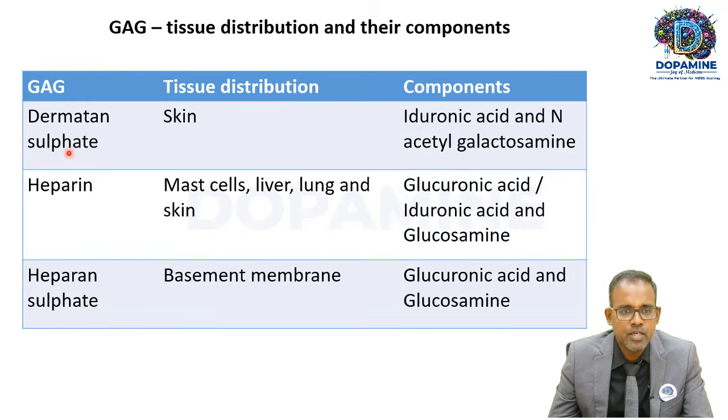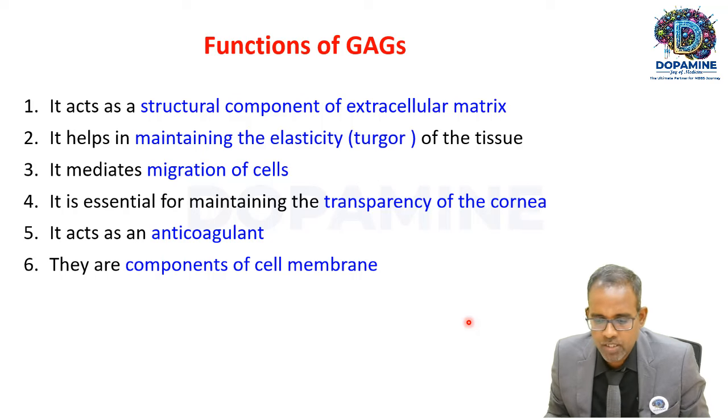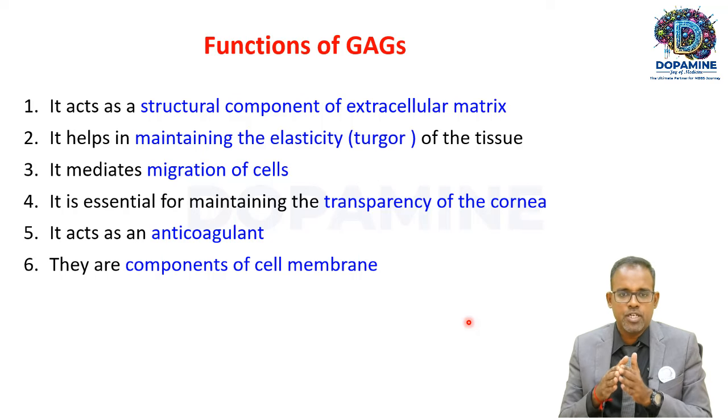Keratan sulfate. Then dermatan sulfate, which is found, as the name suggests, in the skin. This is made up of uronic acid and N-acetylgalactosamine. Heparin, which is an anticoagulant produced by mast cells, liver, lung, and skin, is made up of either glucuronic or uronic acid and glucosamine. Heparan sulfate is found in the basement membrane, made up of glucuronic acid and glucosamine. So these are the various glycosaminoglycans, their location and their components.